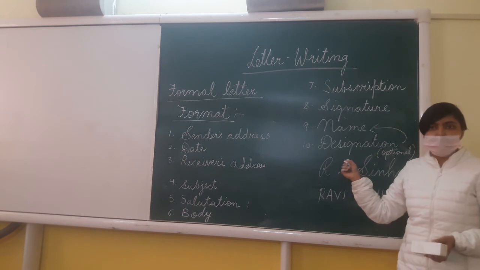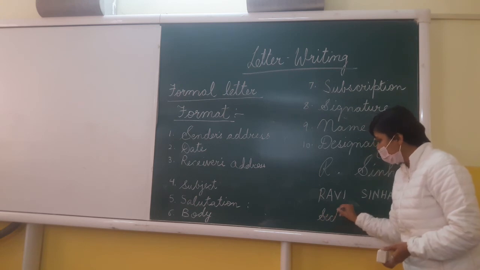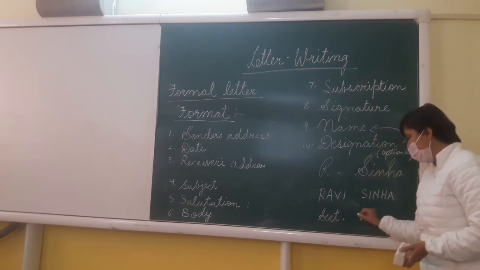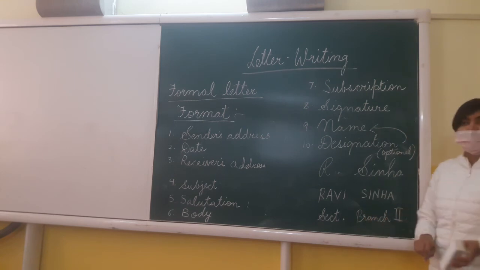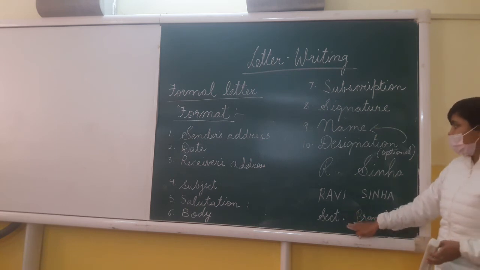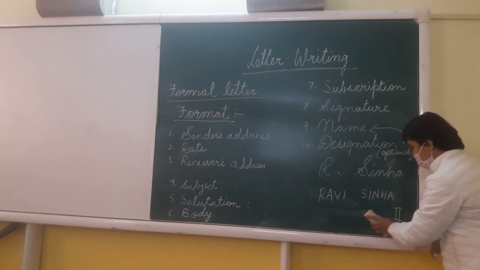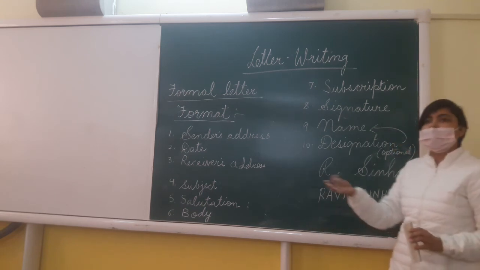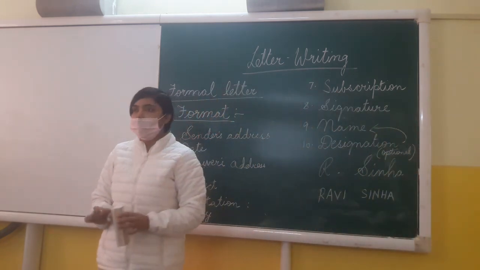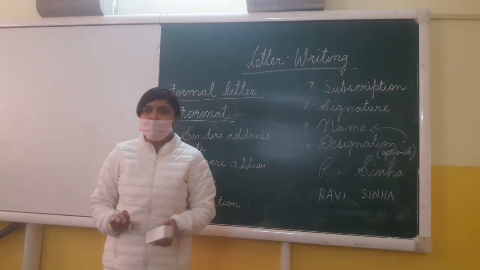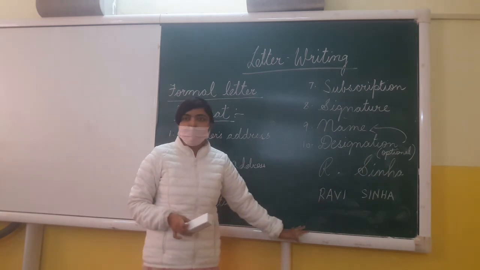If you have a designation, suppose you are the secretary, then after Ravi Sinha you can write secretary, let us say of branch 2, so you can write branch 2. Alright, so this is the designation that we mentioned. Suppose you do not have any designation, as students what designation can be given? Until and unless the question mentions that you are so and so, if the designation is mentioned that you are the secretary of this particular institution, then after writing your name you can write secretary or chairman or manager.